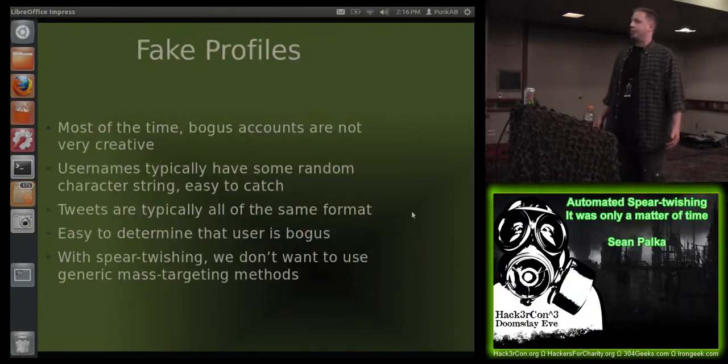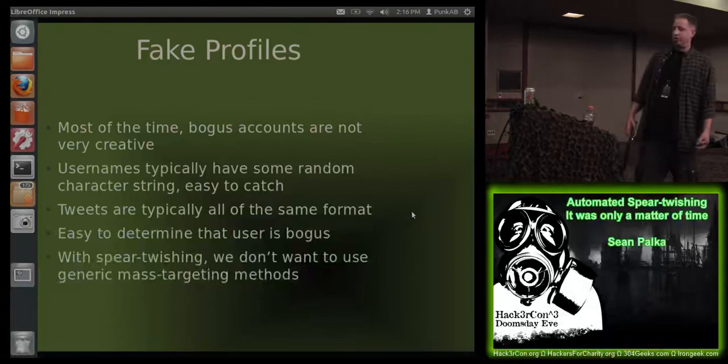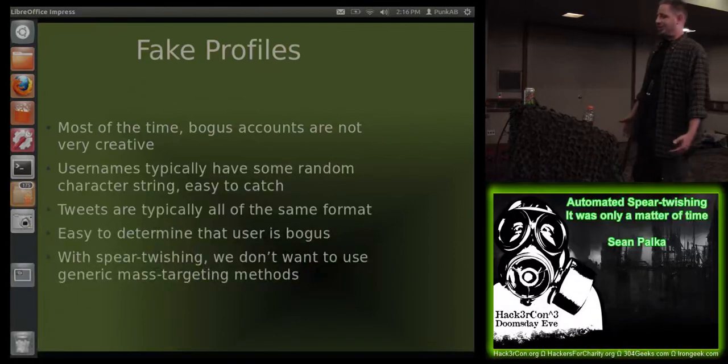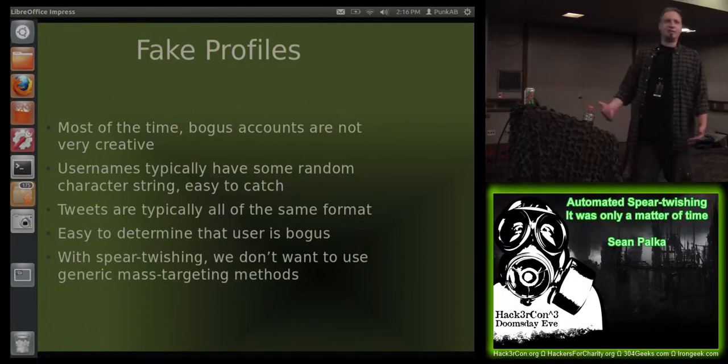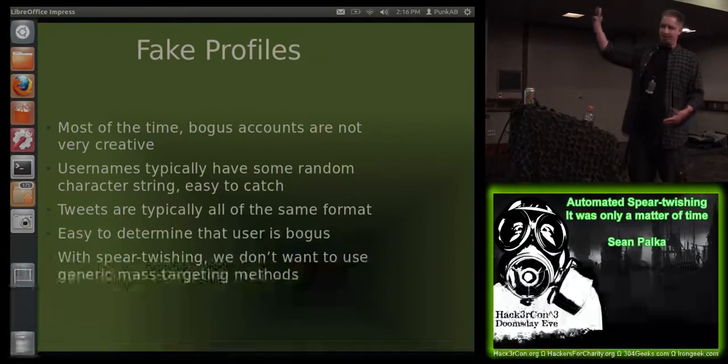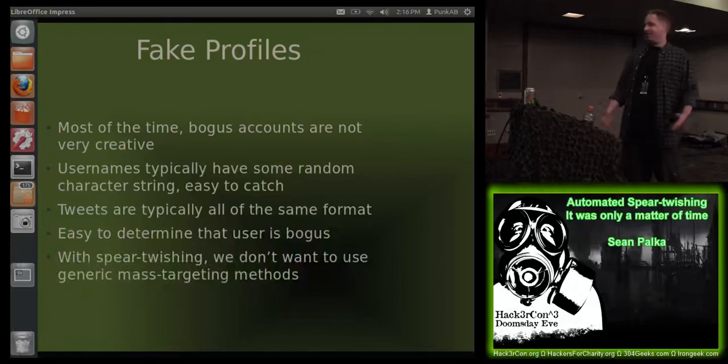Most of the time, these bogus accounts you'll see on Twitter are not very creative. They'll be like the guy we just mentioned. The usernames involve these random strings. They look suspicious, fairly easy to catch. Their tweets tend to be very repetitive, just like this guy where he's tweeting out a URL each time. And if you go to his profile, it's just a bunch of tweets of a URL.